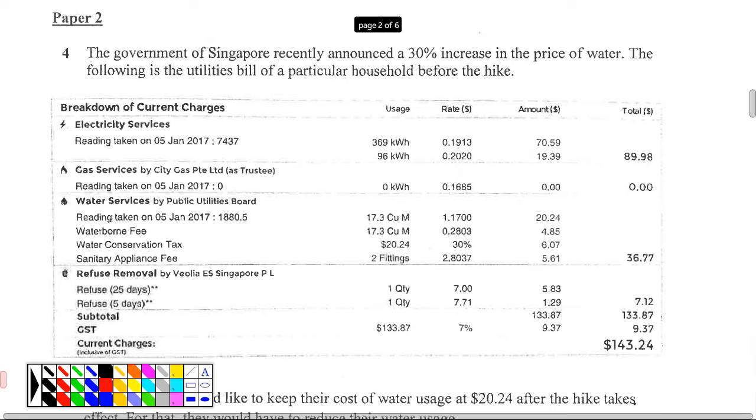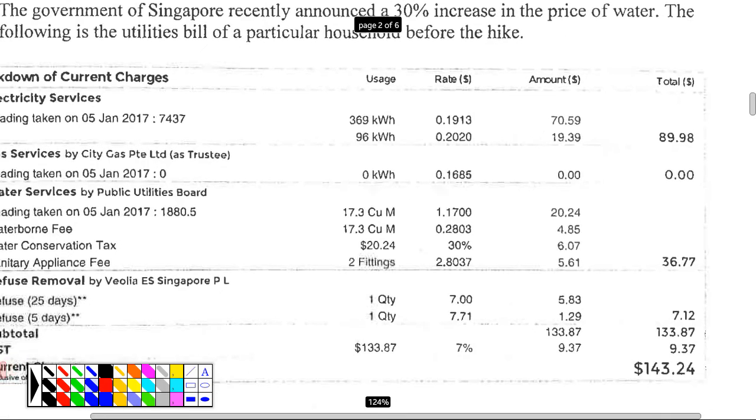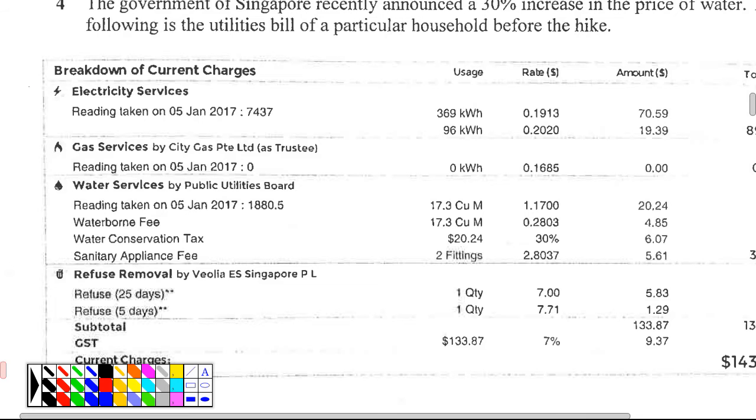So we want to first understand this. Now, first, electricity. You want to write it down. Electricity is a no brainer. You use more, you pay more. So first, the rate is this. This is the rate. And this is how much you use.